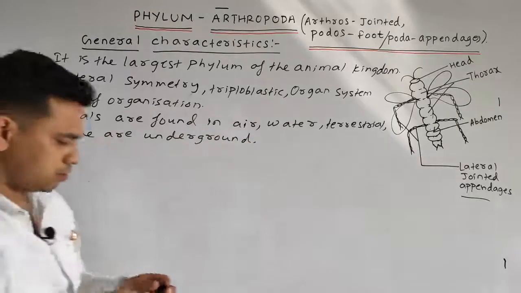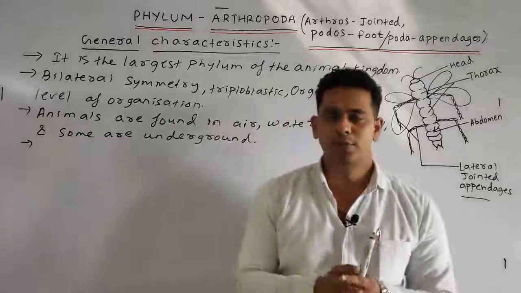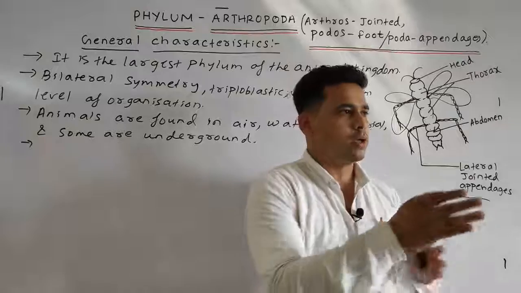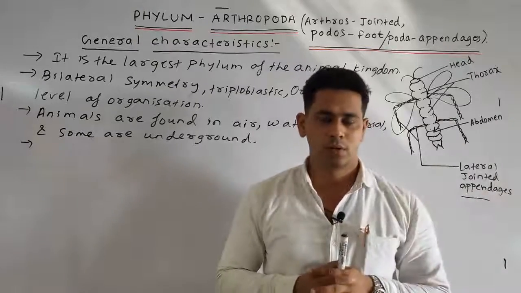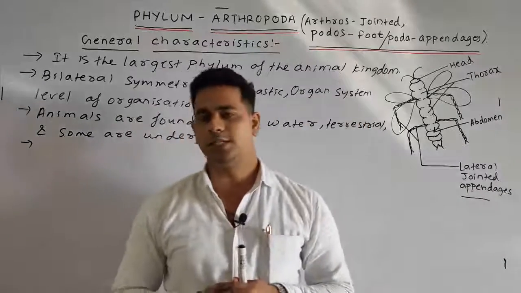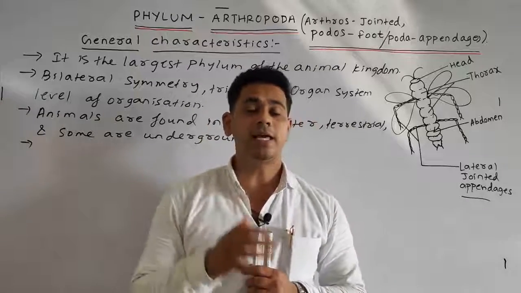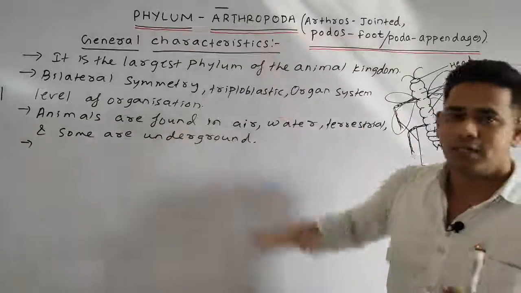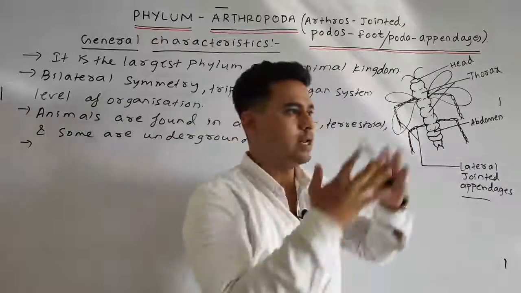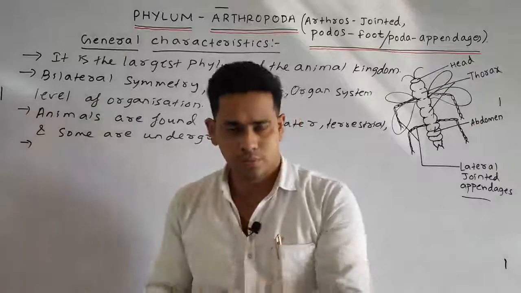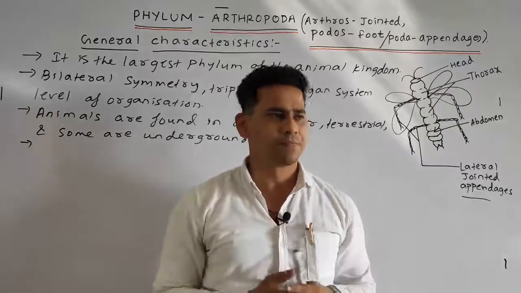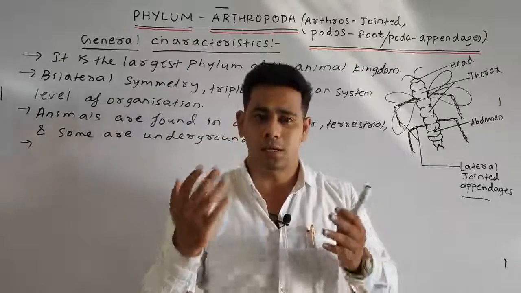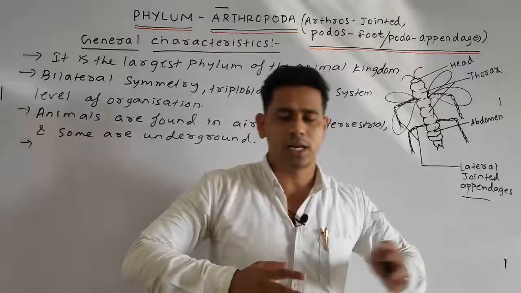Suppose, for example, the cockroach lives on land; we generally see it in our normal rooms. The prawn, where does it reside? It generally resides in the water. So the arthropoda are found in air and in water; some are insects, some are found in the water, some underground, and some are generally terrestrial.